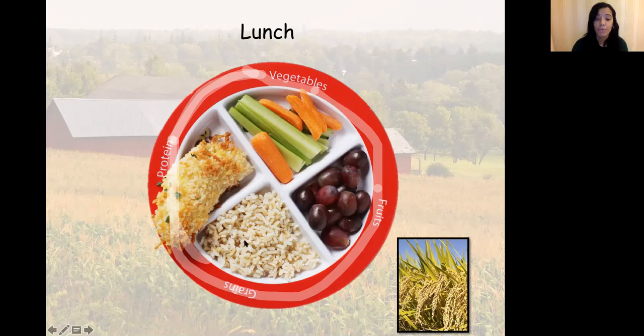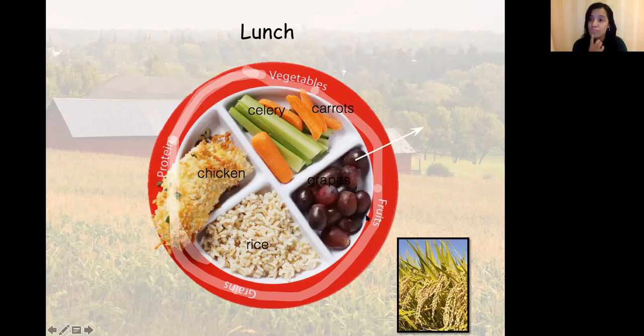So here I would write, what is this called? This is rice. These are grapes. Then we have some carrots and some celery and some chicken. Once I label my food on my drawing, then I can take that and tell where they come from.